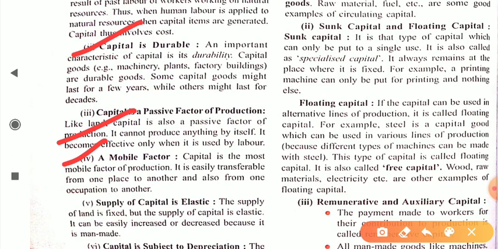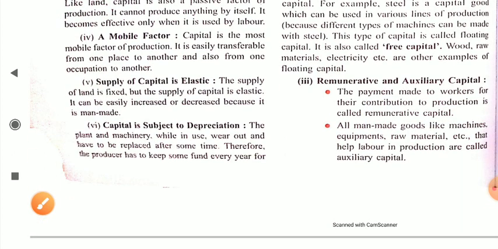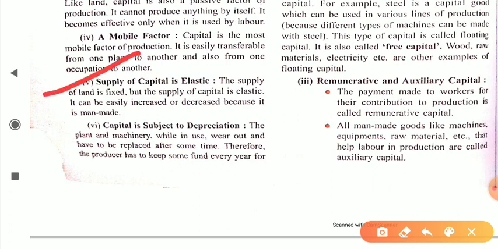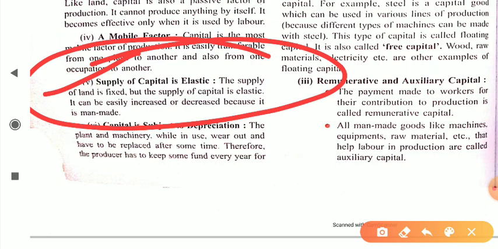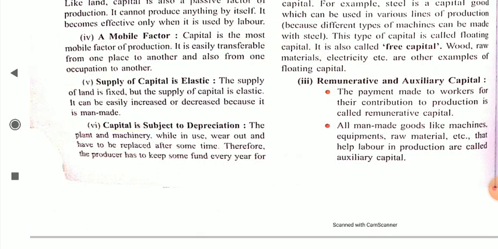Next is that capital is a mobile factor. Capital is the most mobile factor of production. It is easily transferable from one place to another, and also from one occupation to another. That's why it is a mobile factor. Next is that the supply of capital is elastic. Dear students, the supply of land is fixed, but the supply of capital is elastic. It can be easily increased or decreased because it is man-made. So the supply of capital is elastic and the supply of land is inelastic, because land is fixed. You cannot increase or decrease land, but you can increase or decrease capital. That's why it is elastic in nature.